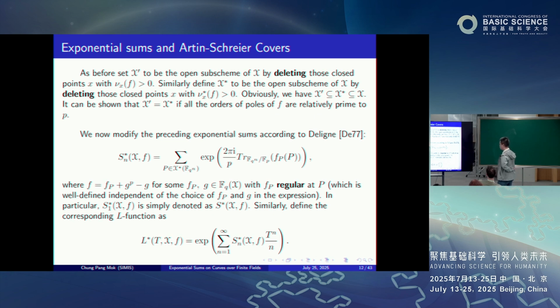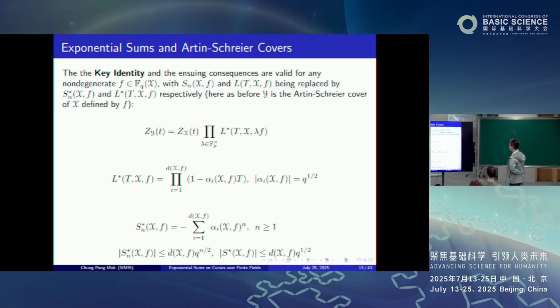Okay, and just as before, we define the corresponding L function for these modified exponential sums this way. Okay, L star t x of f is the exponential of the sum over n of S_n star, x, f times t to the n over n. Right. Then the key identity, namely the factorization identity and the ensuing consequences, are valid for any non-degenerate f, with the exponential sums and the L functions replaced by the corresponding star versions.